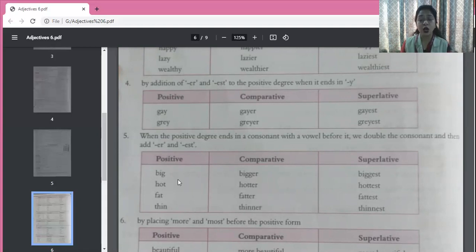Hot, hotter, hottest. Fat, fatter, fattest. Thin, thinner, thinnest. You can see the spellings. Hot, T has been doubled. Fat, again T has been doubled, and thin, N has been doubled.